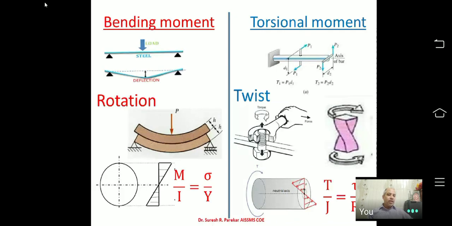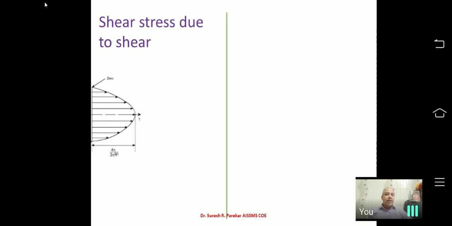We have seen shear stresses, there we have a parabola, but those shear stresses are developed due to shear. Now this shear stress developed due to torsional moment, you have that as linear. At center my value is 0, and the value is maximum at the outermost fiber. So the shear stress diagram we have linear in this case. Now here we have a comparison.